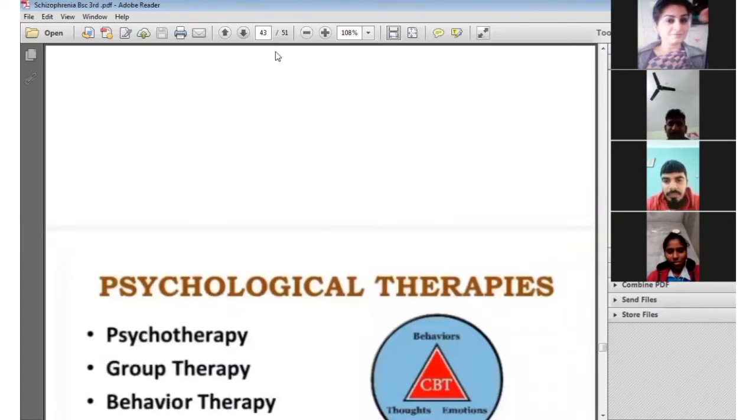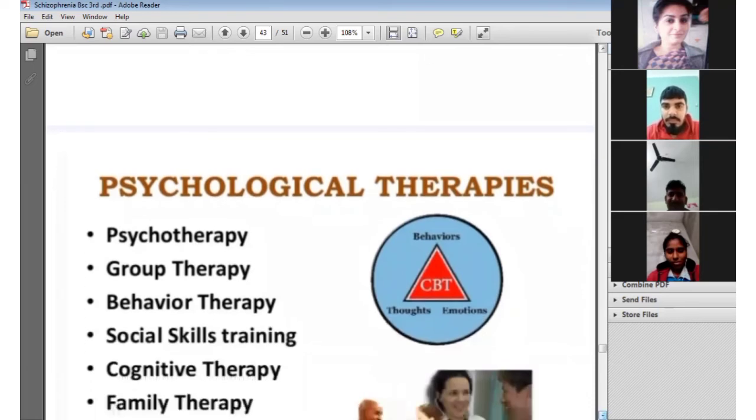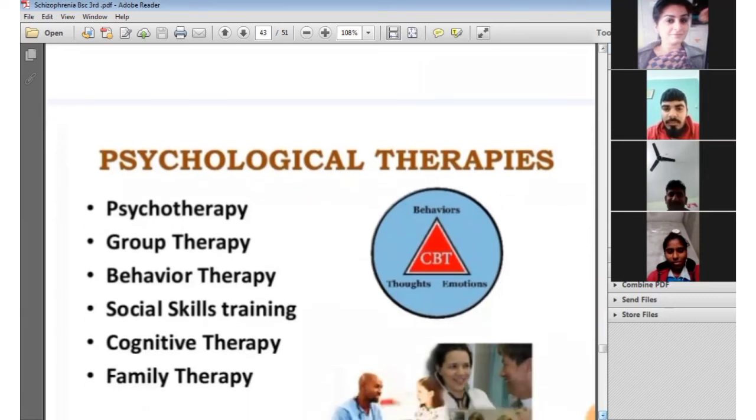After pharmacological treatment and ECT therapy, next we prefer psychological therapy to treat schizophrenia. Psychological therapies are given to change faulty maladaptive behavior into socially adaptive behavior. Various types of psychotherapy are given, like group therapy, behavior therapy, social therapy, cognitive therapy, family therapy, etc. Group therapy is mostly prescribed when the person has a combination form of the disorders.